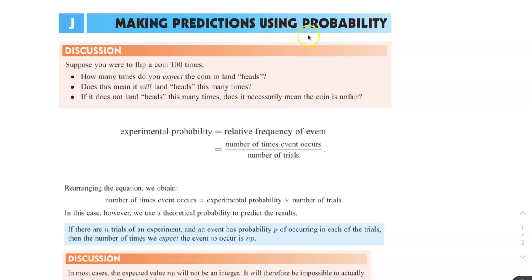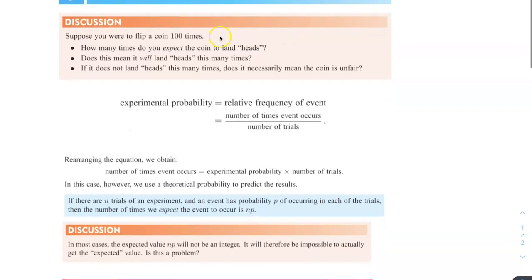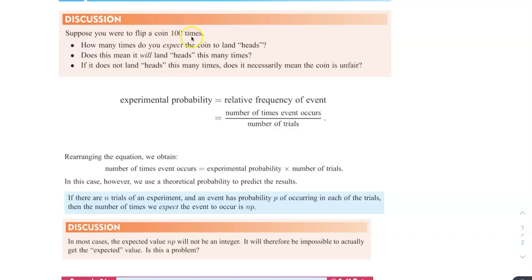Making predictions using probability. So let's go through a thought experiment. Suppose you were to flip a coin 100 times. How many times do you expect the coin to land heads? Well, if you have heads and tails, there's a 50% chance you could land heads or tails. So if I flip 100 times, you'd expect 50 times to be heads.